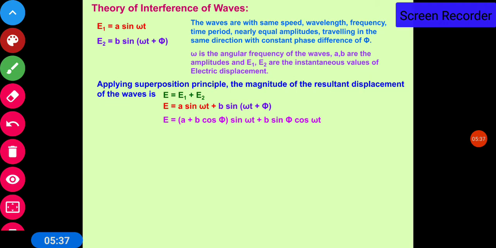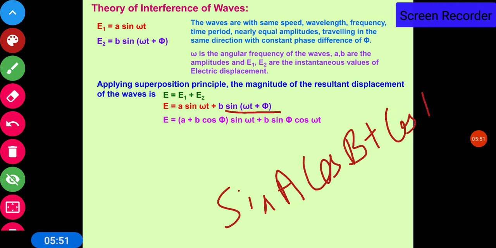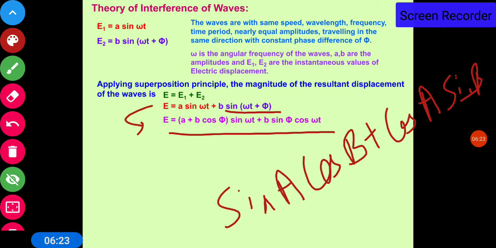From previous knowledge, sin (A plus B) is sin A cos B plus cos A sin B. Using this expression for sin (omega t plus phi), where A is omega t and B is phi, expand it and recombine the sin omega t terms and the cos omega t terms. This reduces to E is equal to (A plus B cos phi) sin omega t plus B sin phi cos omega t.